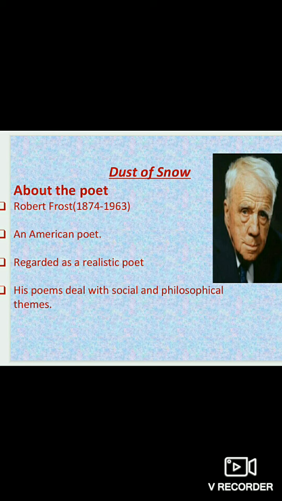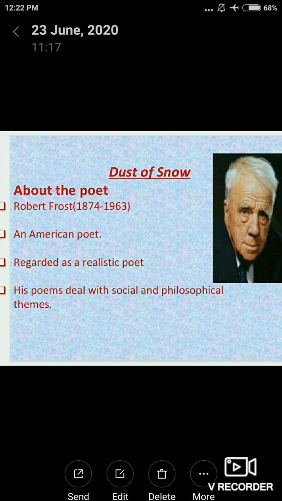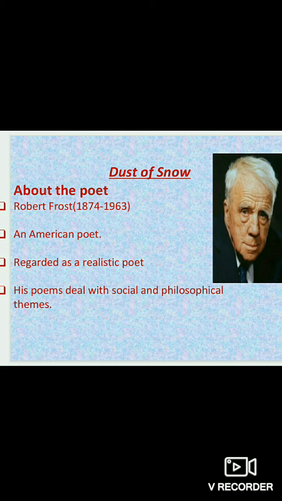Robert Frost was born in 1874 and he died in 1963. He is a very famous American poet who is also regarded as a realistic poet. His poems generally deal with social and philosophical themes, which you will see later in our current poem. So let's begin the poem.